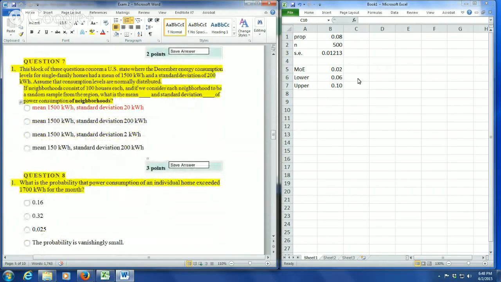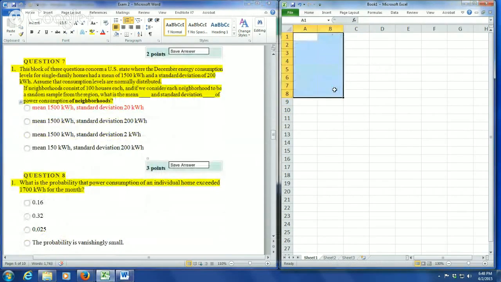The next question that I'm going to go ahead and tackle is question 7. Question 7 says, this block of 3 questions concerns a U.S. state where the December energy consumption levels for single-family homes had a mean of 1,500 kilowatt hours and a standard deviation of 200 kilowatt hours.